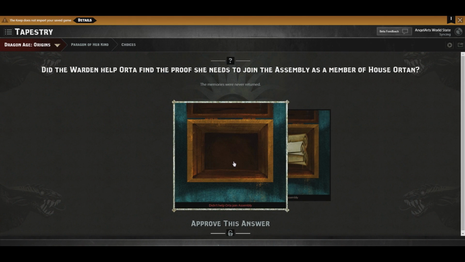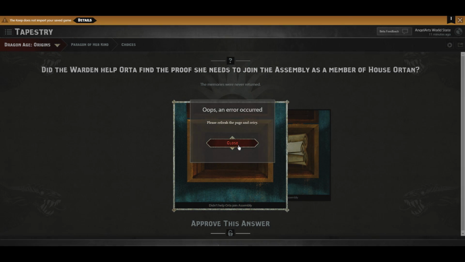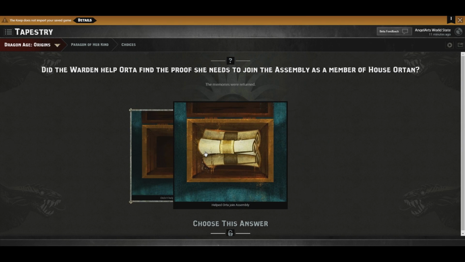Did the Warden help Orta find the proof she needs to join the Assembly as a member of House Orta? Of House Ortan. Yeah, we did. The memories were returned. Yes, we did.